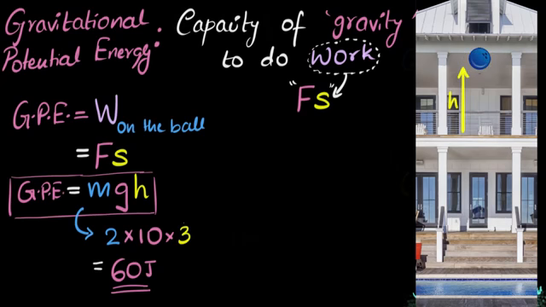On the other hand, if you were to take that ball and throw it outside the balcony, first of all, you should never throw a bowling ball outside the balcony, but let's say you did. Now, that ball can fall all the way down to the ground. So now it makes sense to say, this is the height of that ball. And so you'll get a larger potential energy for that same position, because now gravity can do more work from here all the way till here. So yeah, your potential energy completely depends upon what you choose as your ground, and you're free to choose whichever level you want as your ground.